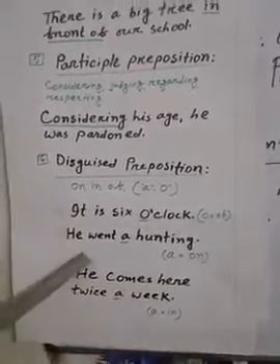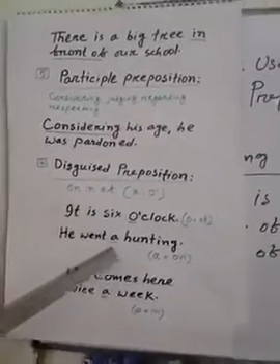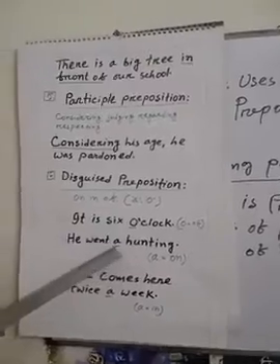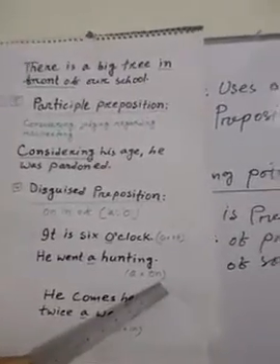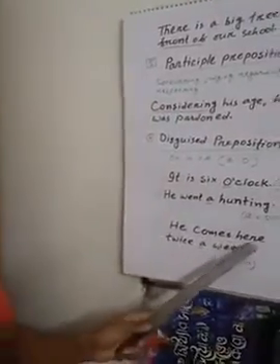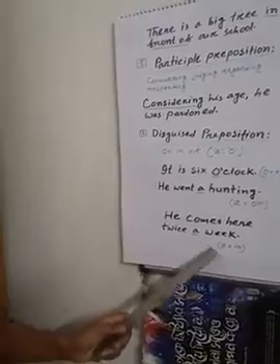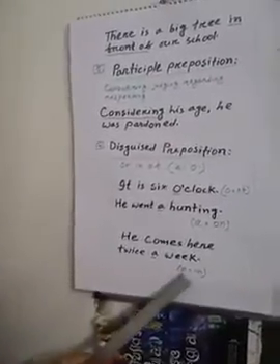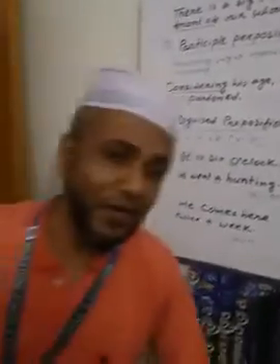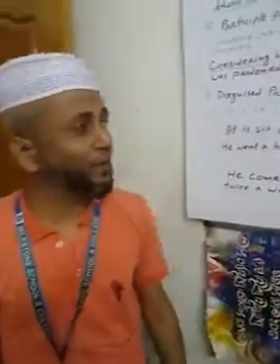Second sentence: He went a-hunting. Here a is used equal to on. Then: He comes here twice a week. Here a is used for in. My dear viewers, after learning the kinds of preposition, we are able to learn what types of preposition there are and how they are used in different sentences.